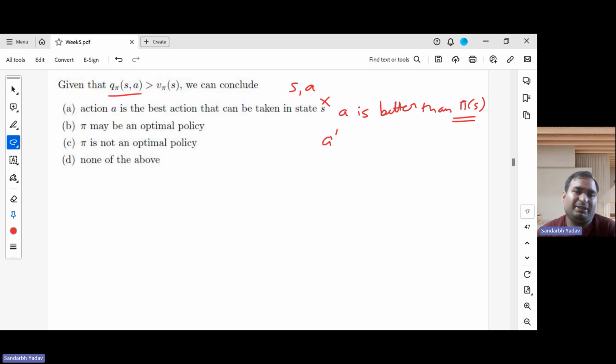Pi may be an optimal policy? Definitely, pi is not an optimal policy, right? Because for this state S, there exists an action which is better than the action suggested by the policy pi. So the third option says pi is not an optimal policy, and this is actually correct. If it was optimal, it should have suggested this action A instead of whatever action it is suggesting as of now. Pi should be suggesting actions which have the highest Q values. And none of the above cannot hold because C is true.